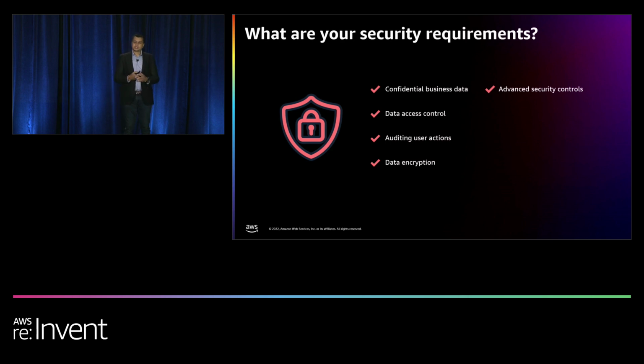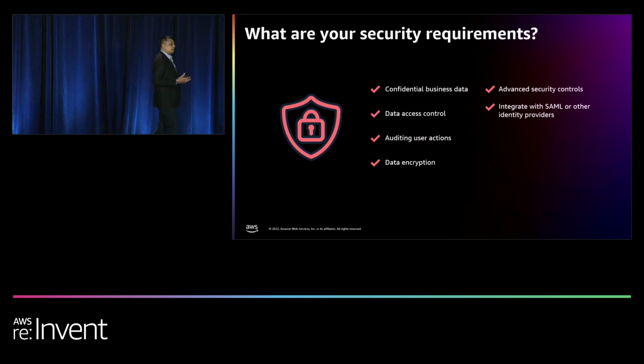Do you need advanced security controls? We have customers who would like to protect not just the index level data, but also data at a document level or a field level, where you want to protect subsets of documents or certain fields. You want to exclude them from your searches. So you need some of the advanced security capabilities that we'll be talking about through this session.